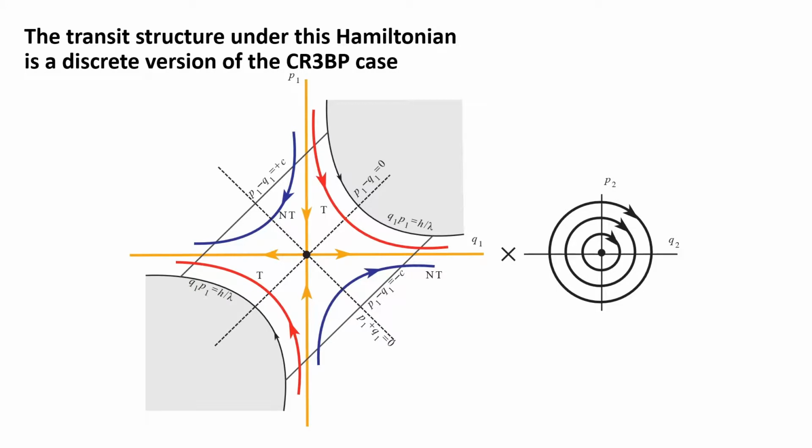So what does all this mean? It means that the transit structure in the perturbed system is a discrete version of the transit structure in the unperturbed system. When we switch into the symplectic eigenbasis in the unperturbed system, particles must follow these paths for all time, unless they get too far from the Lagrange point.